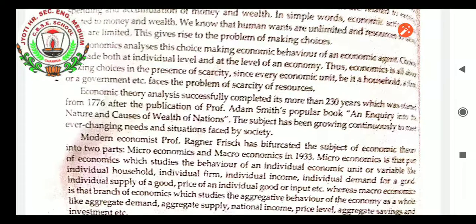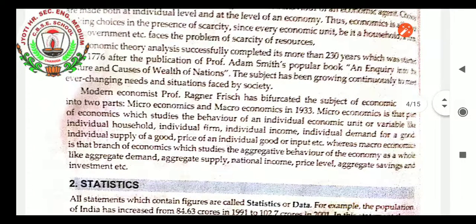Adam Smith we have already learned, and the same thing is repeated, so I am leaving this topic as it is. Modern economics professor Ragnar Frisch bifurcated the subject of economics into two parts, microeconomics and macroeconomics, in 1933, and that is why we have two books, micro and macro.